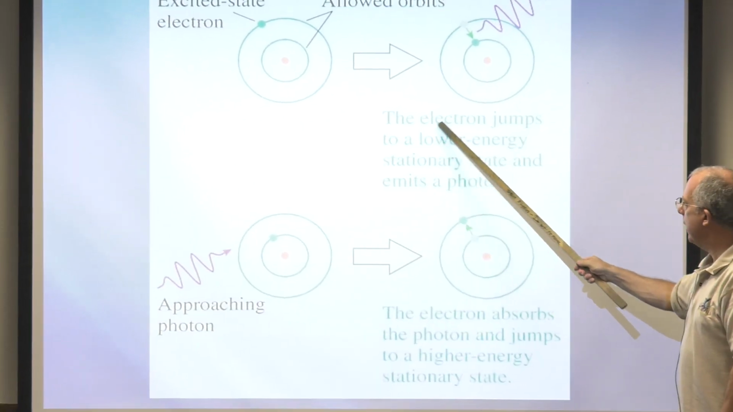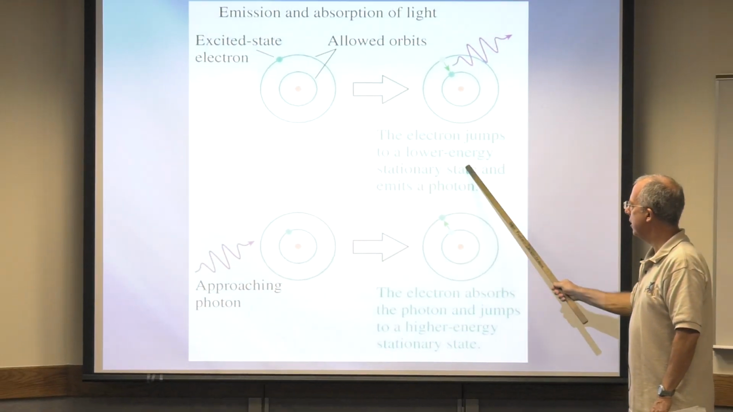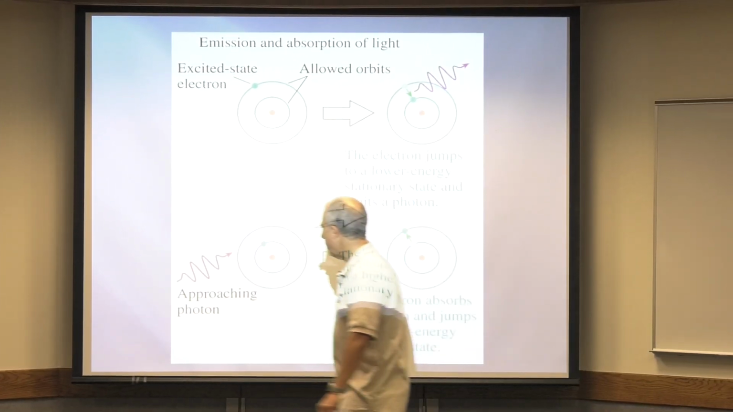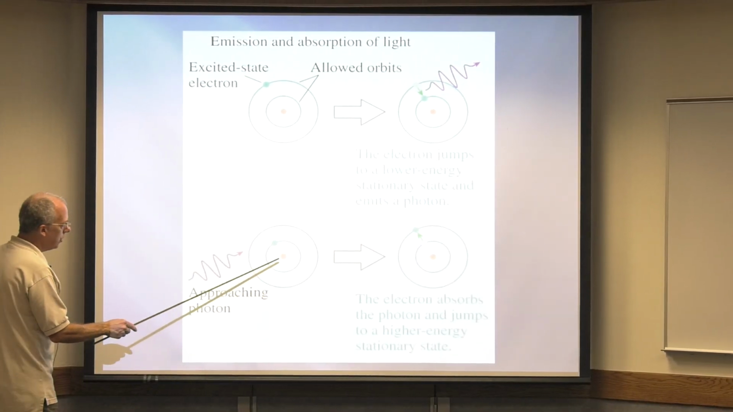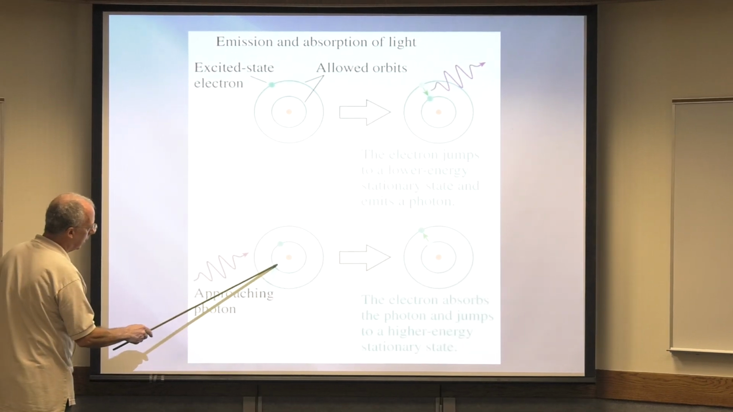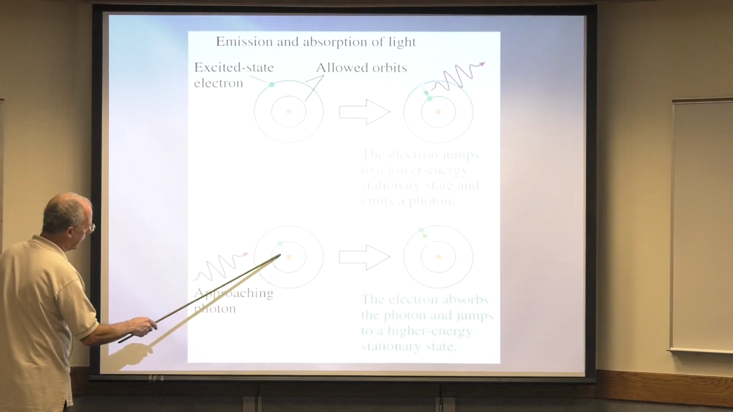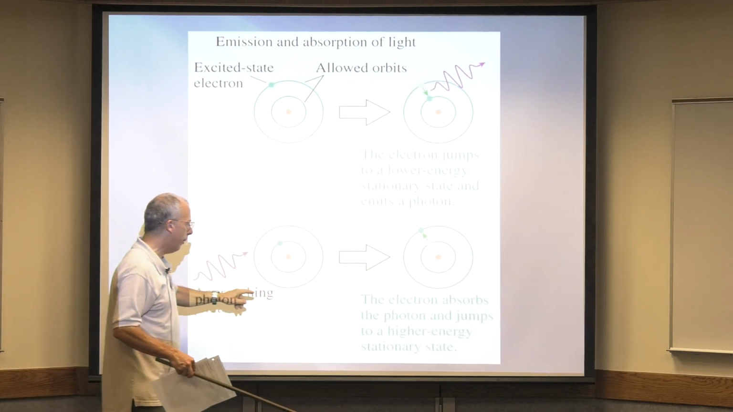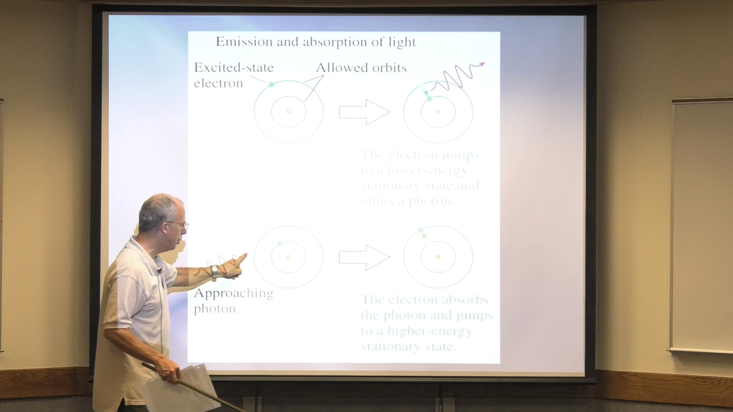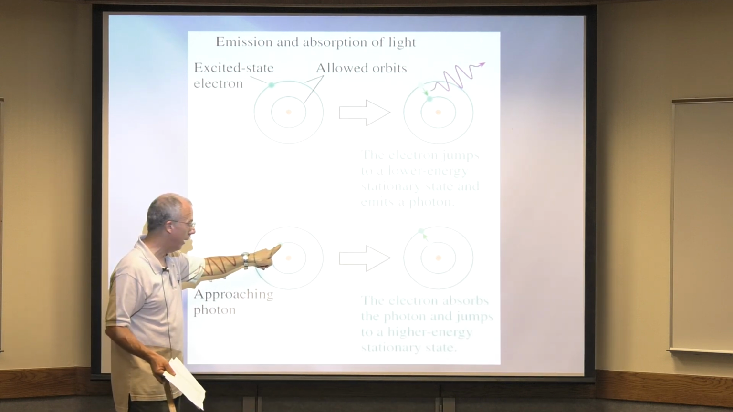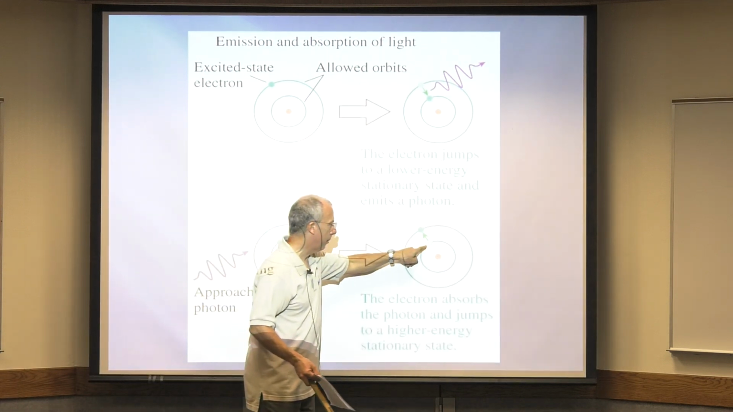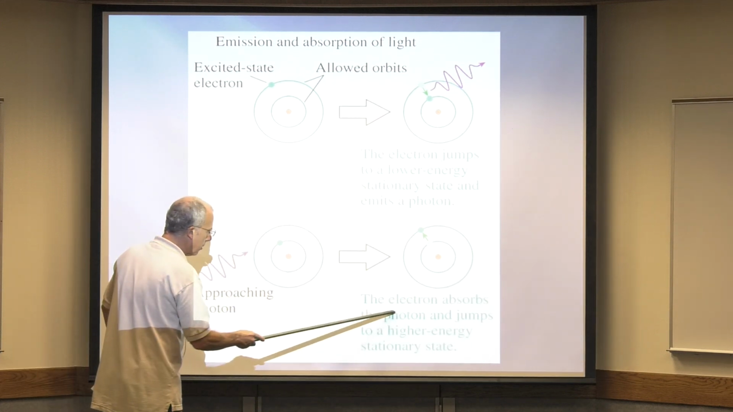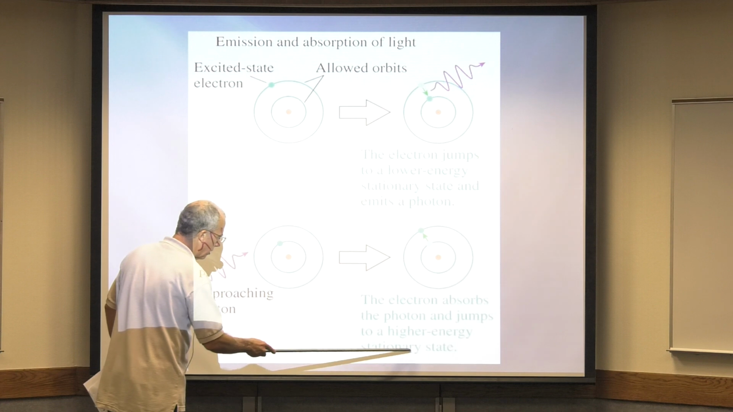Okay, let's read it. The electron jumps to a lower energy stationary state and emits a photon. Okay, let's do it the other way now. Let's say here we have this lazy bum electron in the couch potato state, the low energy state. And then there's an approaching photon. And what happens is that the photon gives all its energy to the electron. Does that sound familiar or what? And so the electron jumps up to the first excited state. So the electron absorbs the photon and jumps to a higher energy stationary state.